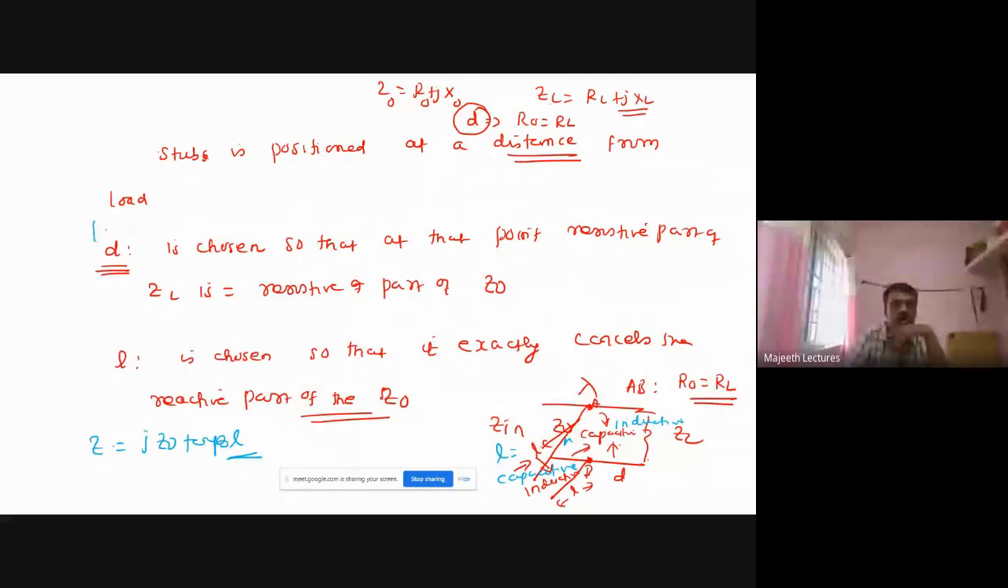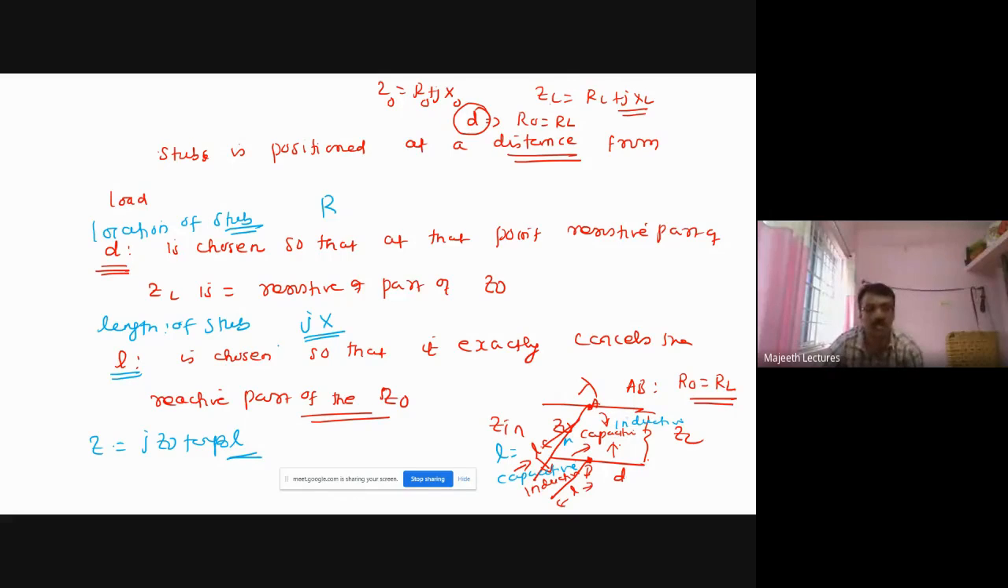This is talking about the location of the stub. Location is chosen based on the resistance. Length is chosen based on reactance, the length of the stub. So it depends on R, and it depends on jX. If the line has plus jX, that means inductive reactance, the stub should have minus jX. Then only they will cancel each other.